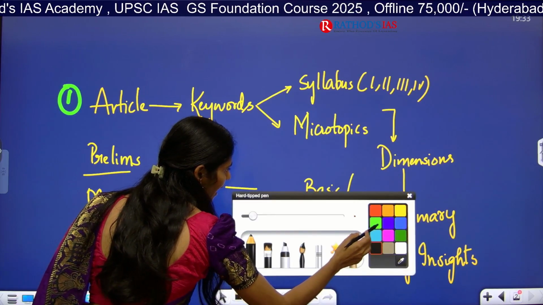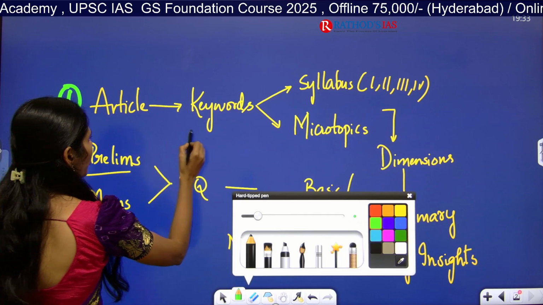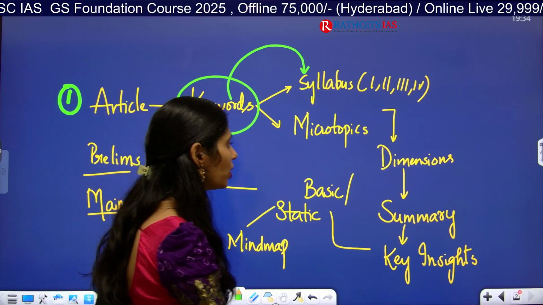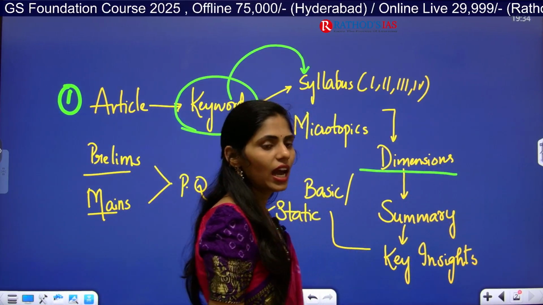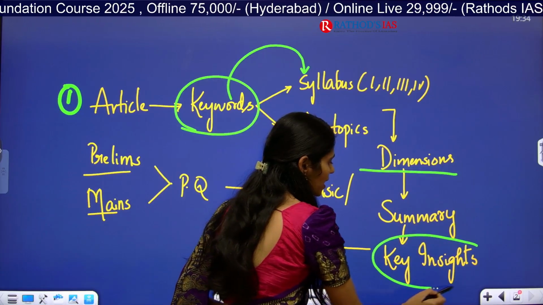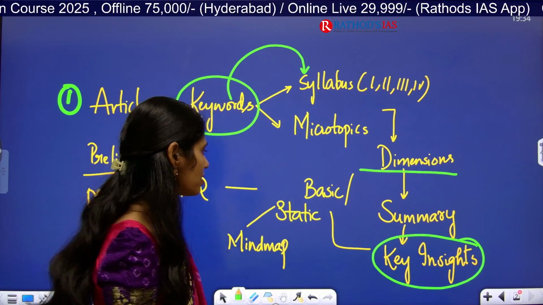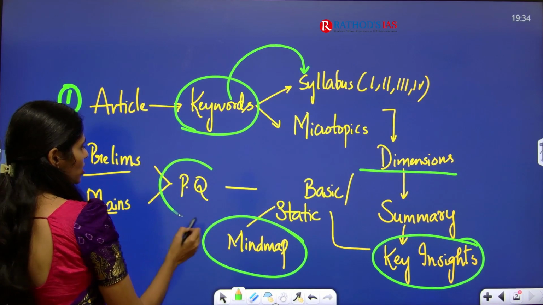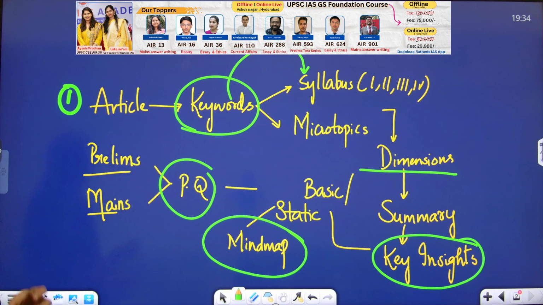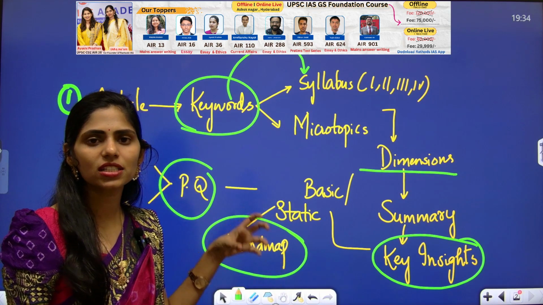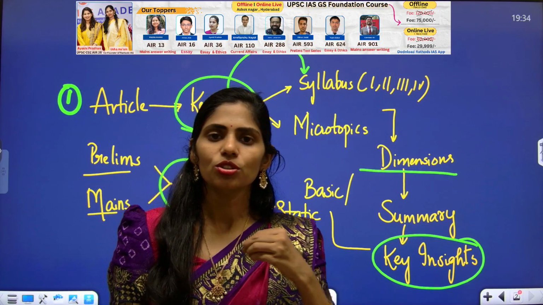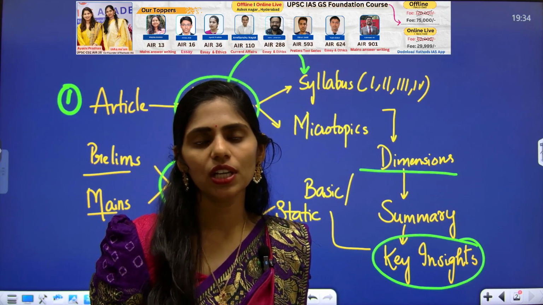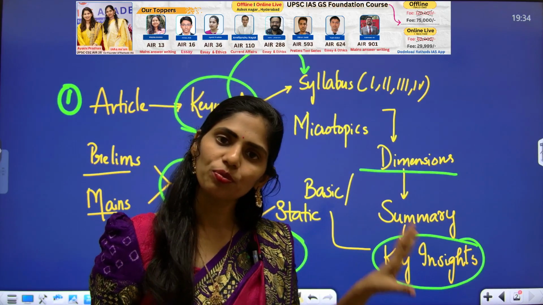So in this way, this analysis will be very useful because we are identifying the keywords and placing them in our syllabus, and I am also going to give you in how many dimensions you can think, as well as key insights of that article within 7 to 8 points. And next we are going to have mind maps, and next practice questions. All these are very important to clear your UPSC. So this is actually the way to read your current affairs. If you are not reading in this way, just reading the title and writing whatever is given, that will be useless. So don't do that. Follow this.